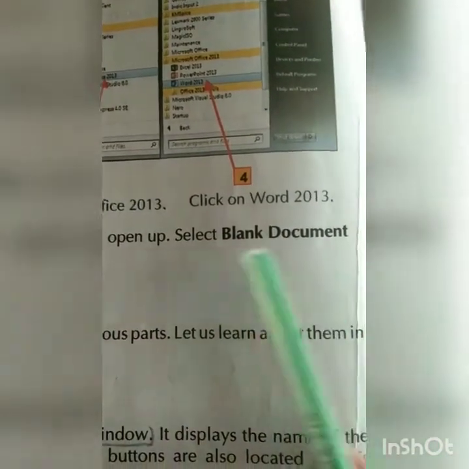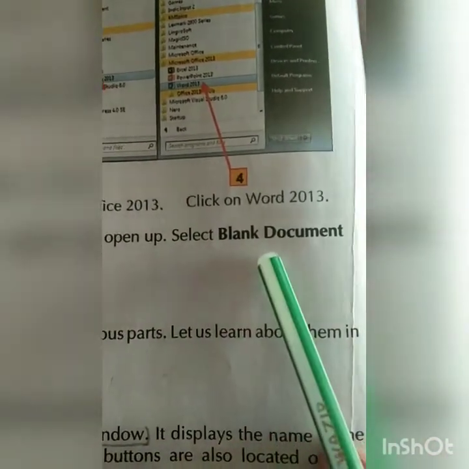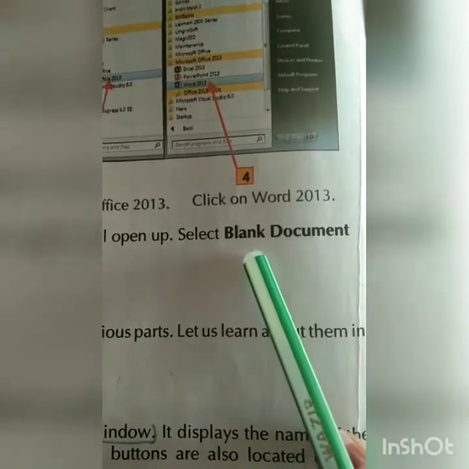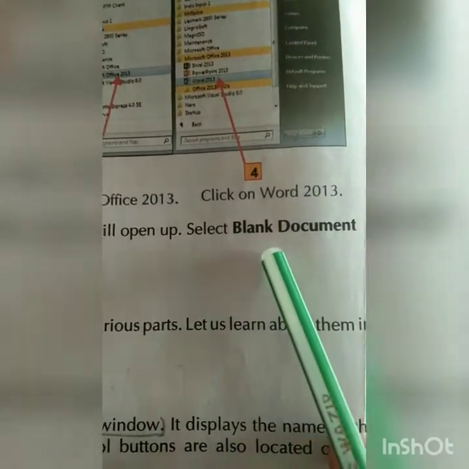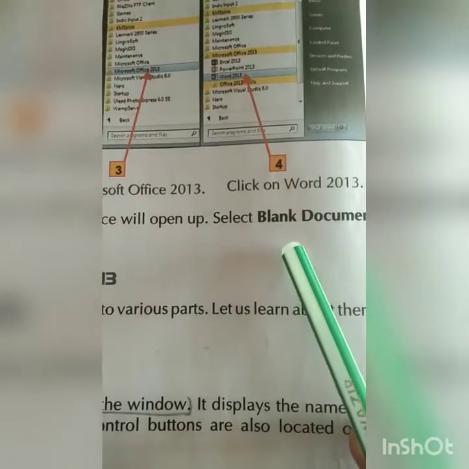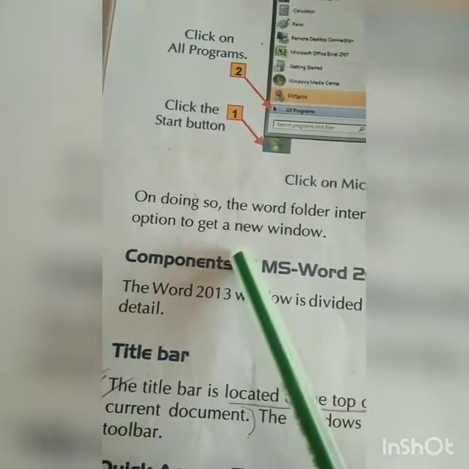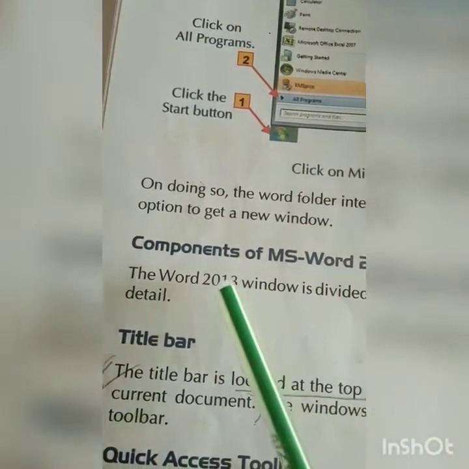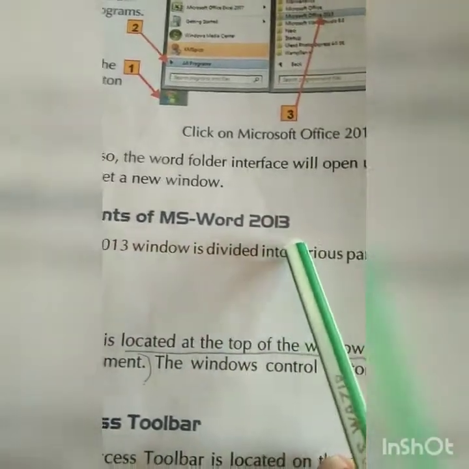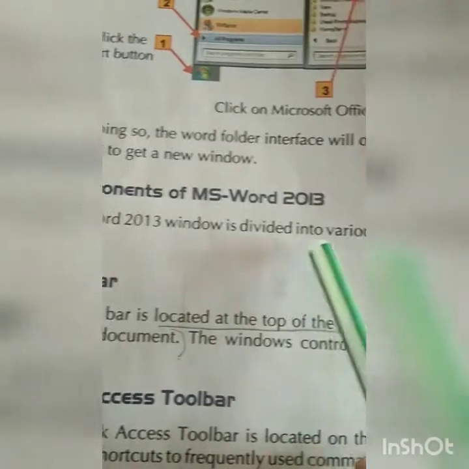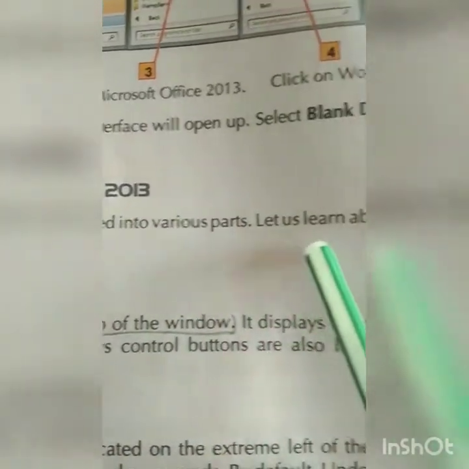Why blank document? Because now you are starting your program for the first time. So what to do? First use this program and then you will come to know what changes you can make with the help of Word. Okay, so that is the option to get a new window. The components of MS Word 2013 are divided into various parts. Let us learn about them in detail.